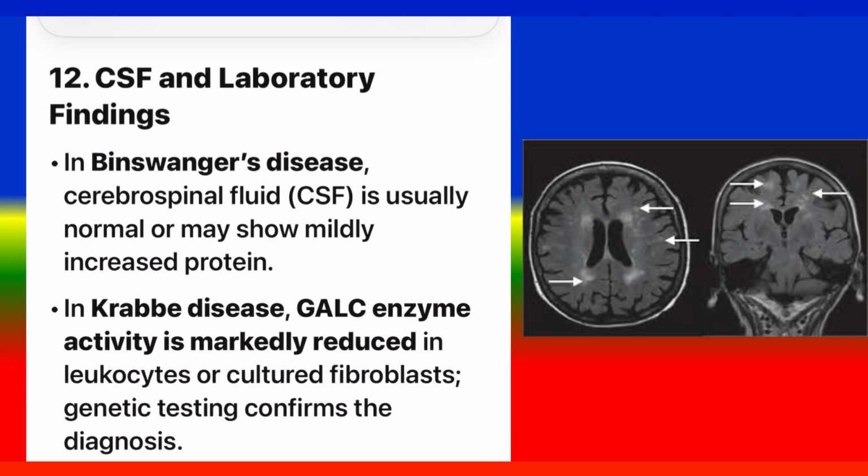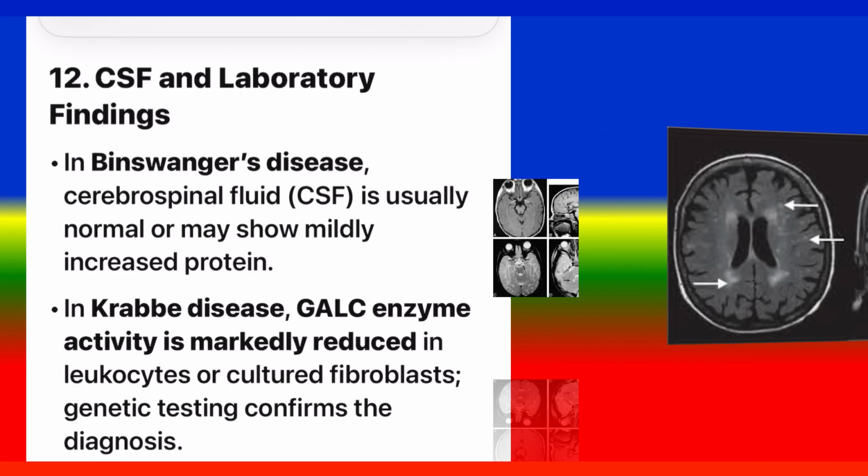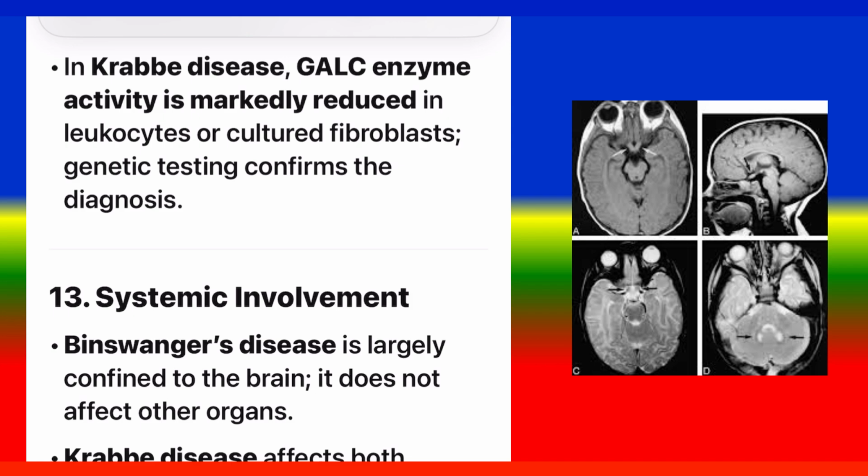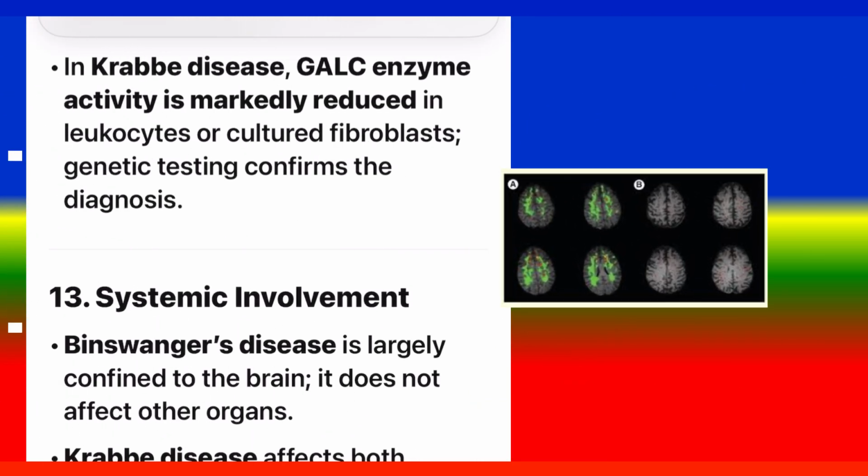12. CSF and laboratory findings. In Binswanger's disease, cerebrospinal fluid, CSF, is usually normal or may show mildly increased protein. In Krabbe disease, GALC enzyme activity is markedly reduced in leukocytes or cultured fibroblasts. Genetic testing confirms the diagnosis.